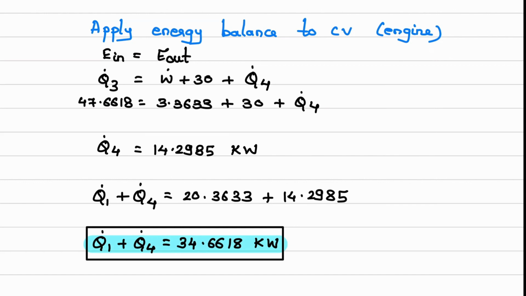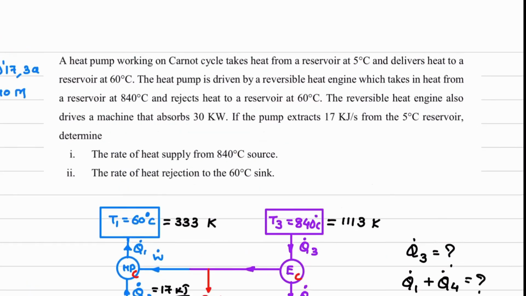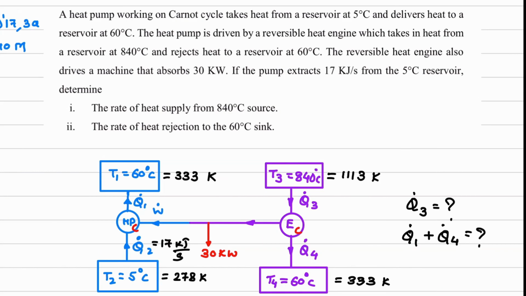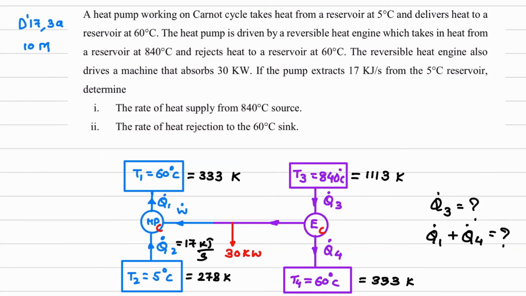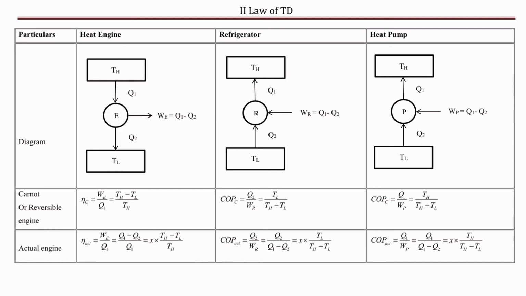We'll quickly go through the question. What was the question here? The question was: a heat pump which is Carnot is being driven by a heat engine which is also Carnot. So that is why in the formula list we have to use this second row equation.